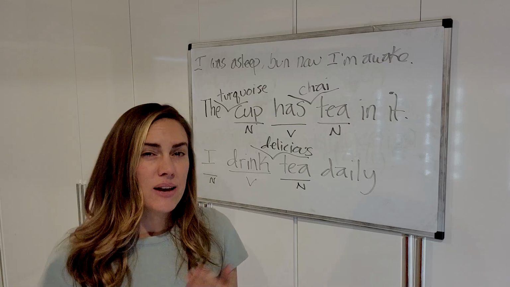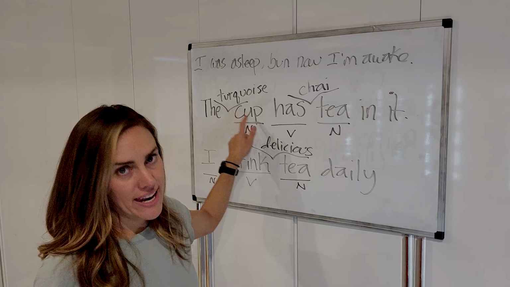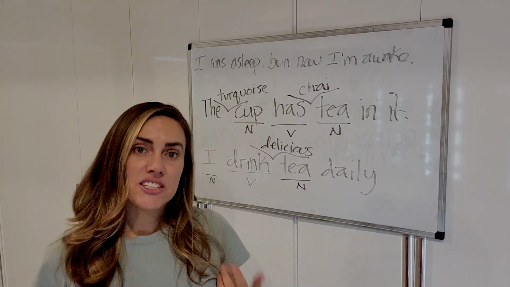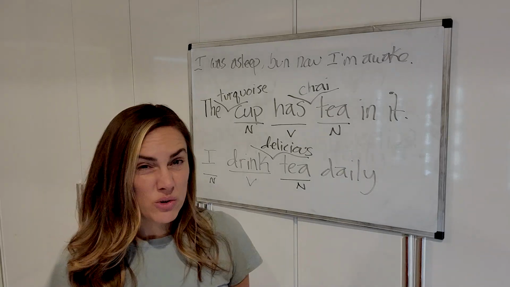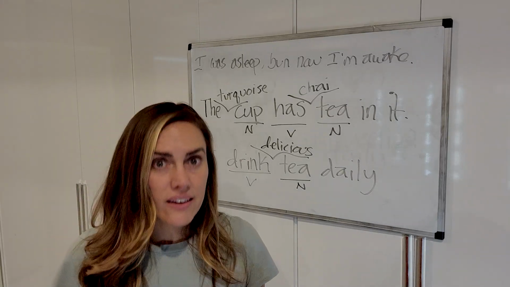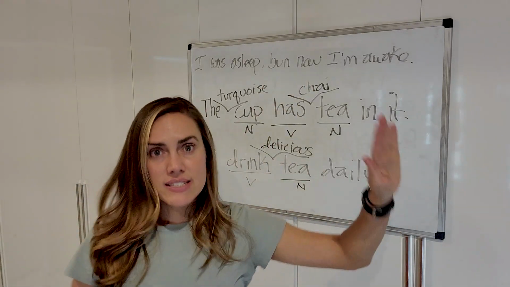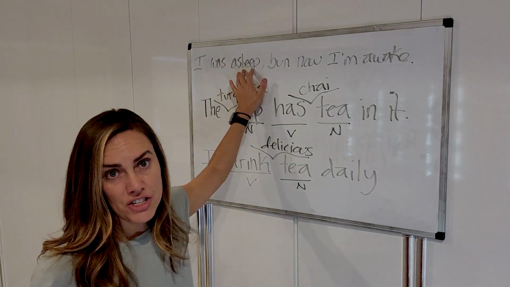Because as I said, most adjectives in English come before a noun, okay? Before the noun, but not always. And that's usually when we have the type of adjective that we use with what's called a linking verb, a verb that links, okay, the subject to the adjective, all right?